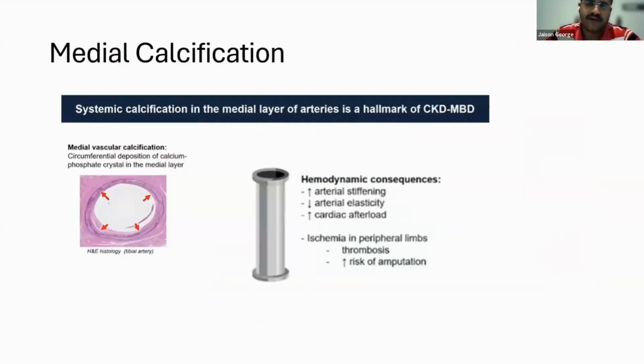Calcification in the medial layer of artery is a hallmark of CKD-MBD, which is due to calcium phosphate deposition. This circumferential deposition of calcium and phosphate crystals in this medial layer comes with hemodynamic consequences, like giving the vessel a lead pipe-like consistency with increased arterial stiffening, decreased elasticity, increase in artery load resulting in LVH and heart failure. In peripheral vessels, there is increased risk of limb ischemia, and it can also lead to amputation.